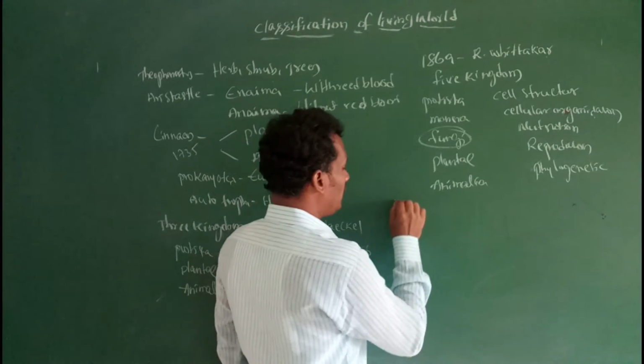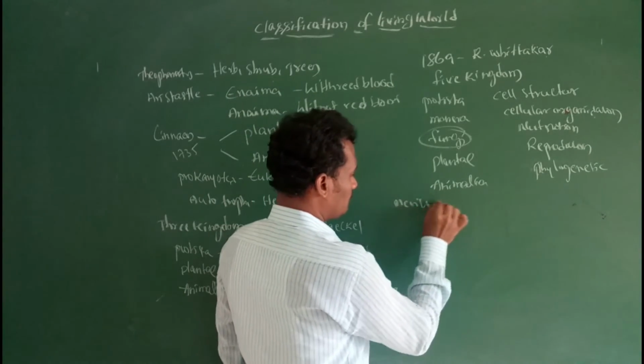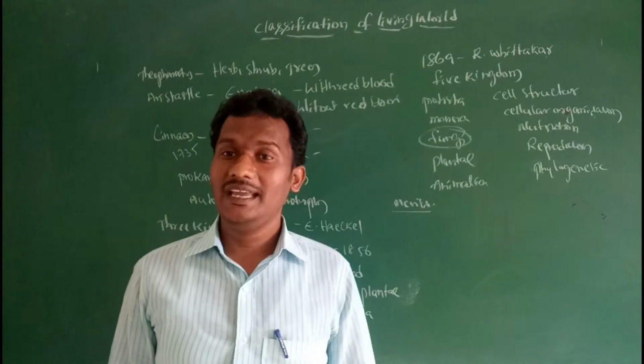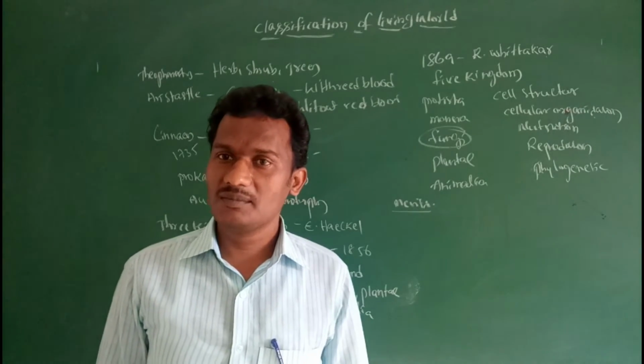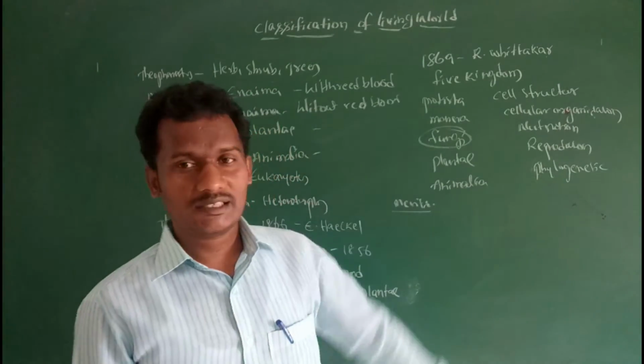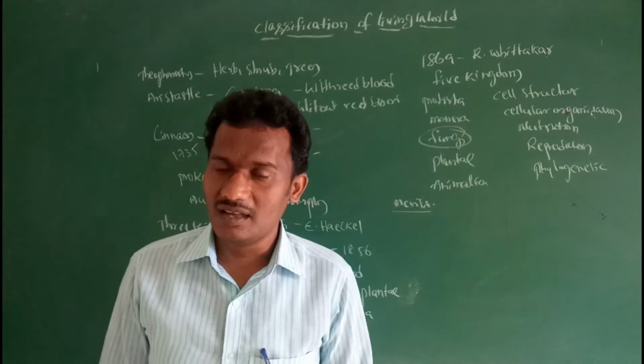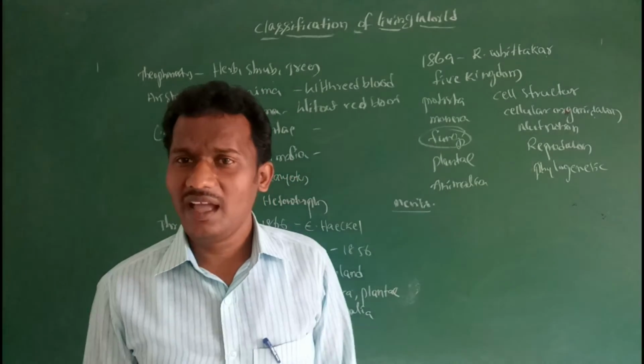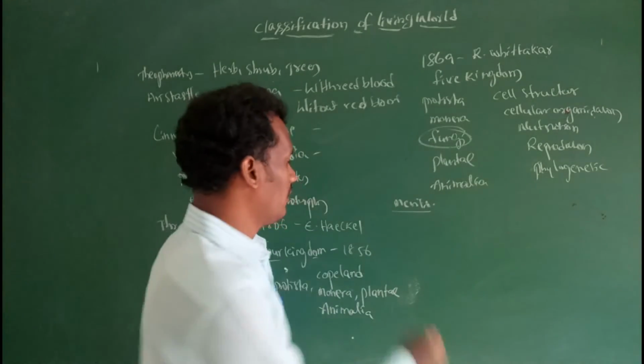Then merits of five kingdom system of classification. So what are the merits of five kingdom system? He classified the living organisms based on the complexity of the cell structure.